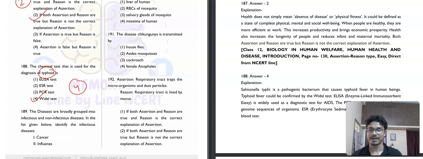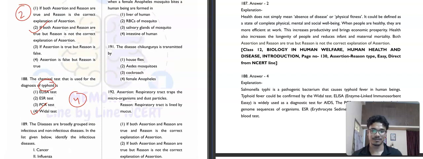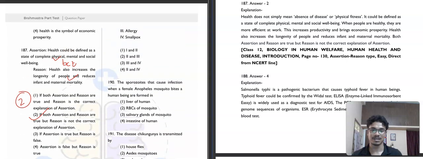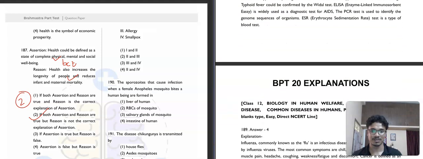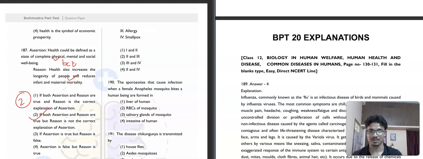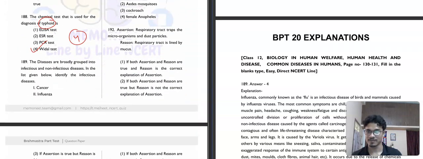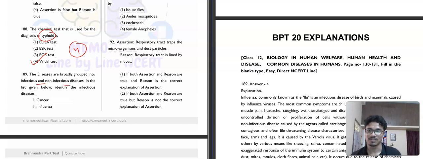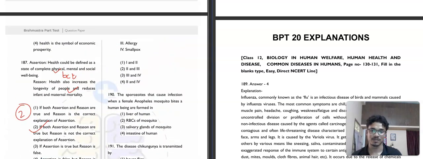The diseases are broadly grouped into infectious and non-infectious disease. In the list given below, identify the infectious disease: cancer, influenza, allergy, and smallpox. Which of the following are infectious and which are non-infectious? Cancer is not infectious, influenza is an infectious disease, allergy is not infectious, but smallpox is infectious. So the fourth option will be our correct answer.